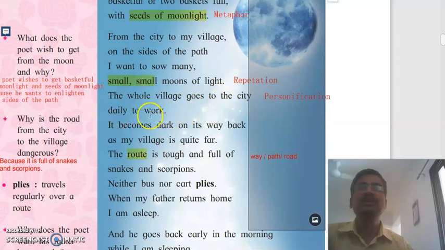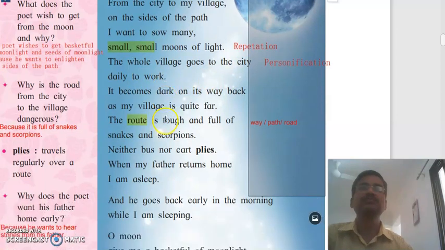Means all the people in the village, where do they go every day? They go to the city. And why? For their work. What happens then? It becomes dark on its way back. On its way back means when the village people return to their village in the evening, it becomes dark because they return after the sunset.